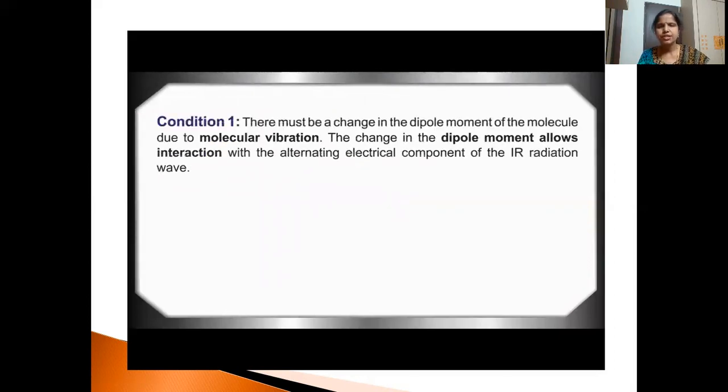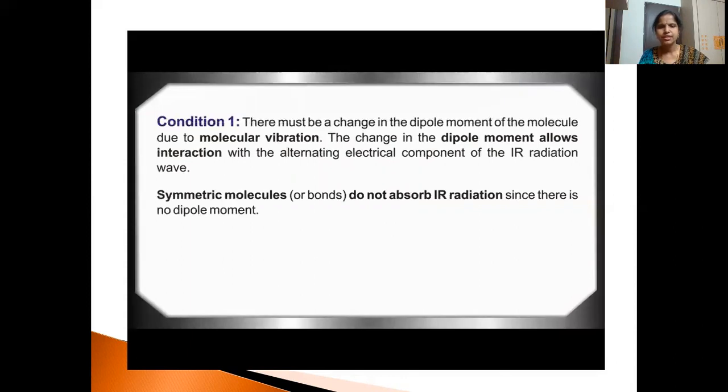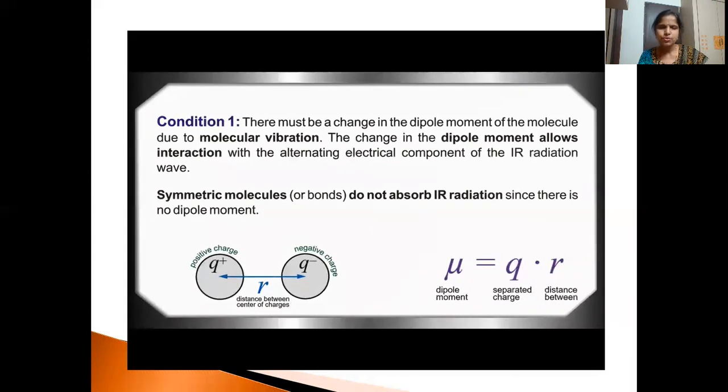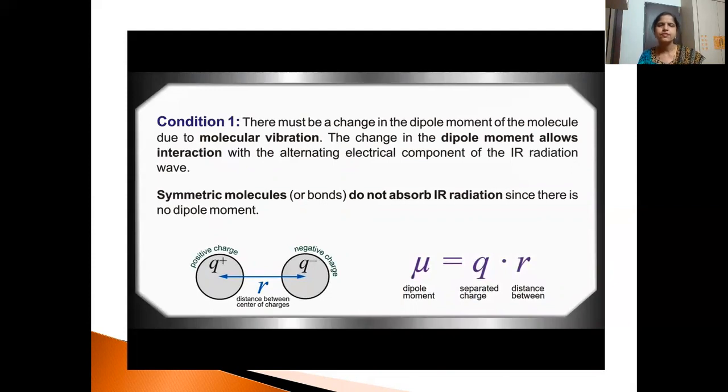The first one is that there must be a change in the dipole moment. If there is a change in the dipole moment, then only we say it is IR active. Symmetrical molecules do not absorb IR radiation because there is no change in the dipole moment. You have to remember that.